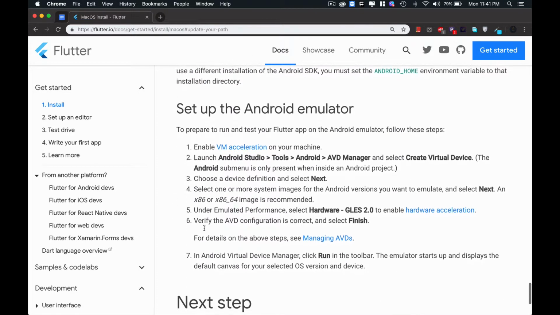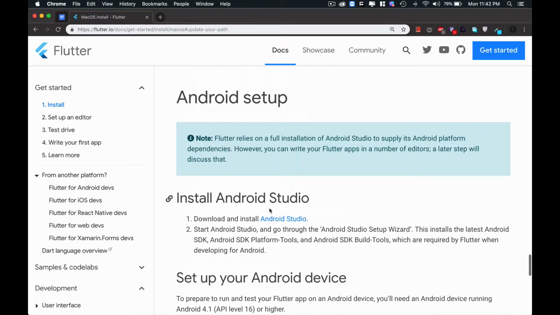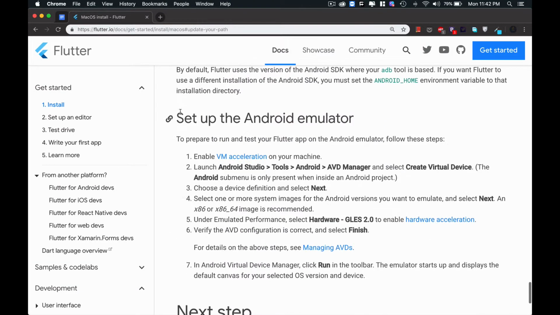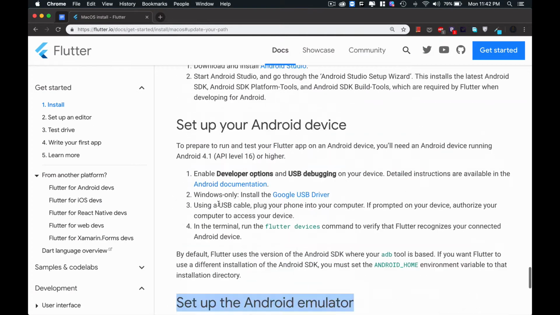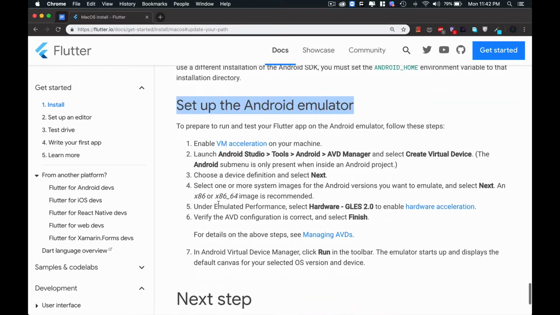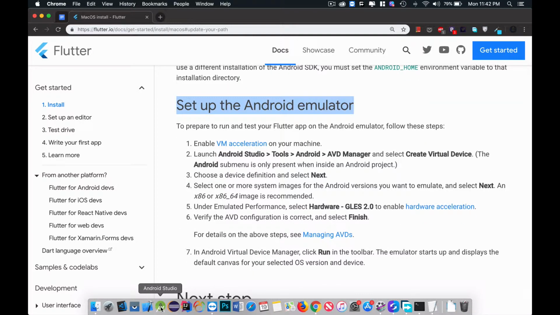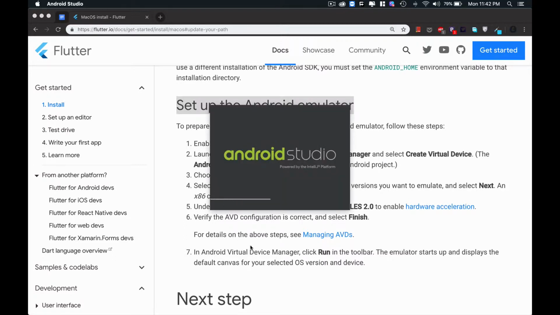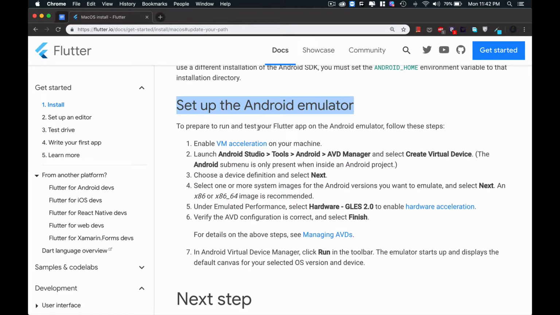Now what we have to do, first we need to install Android Studio. I have already installed Android Studio in my system. This is the green compass icon. Now set up the Android emulator in your system. First you need to open Android Studio by clicking on this green icon, and it will open Android Studio.